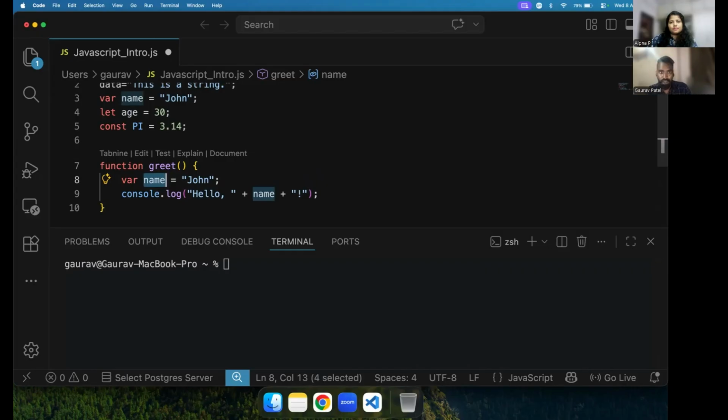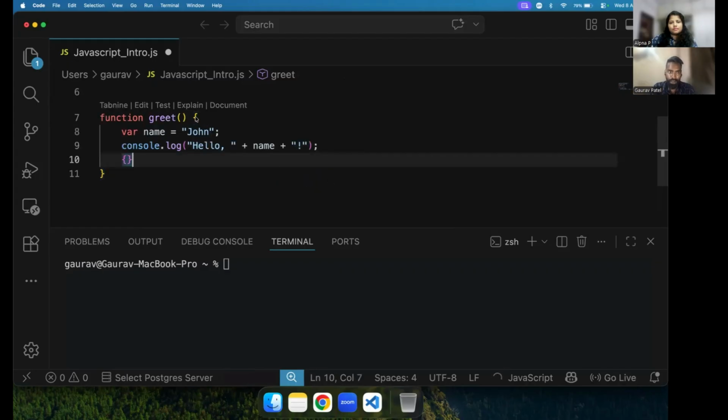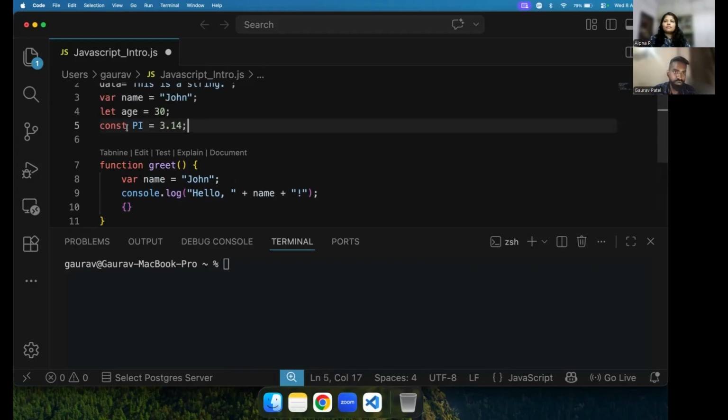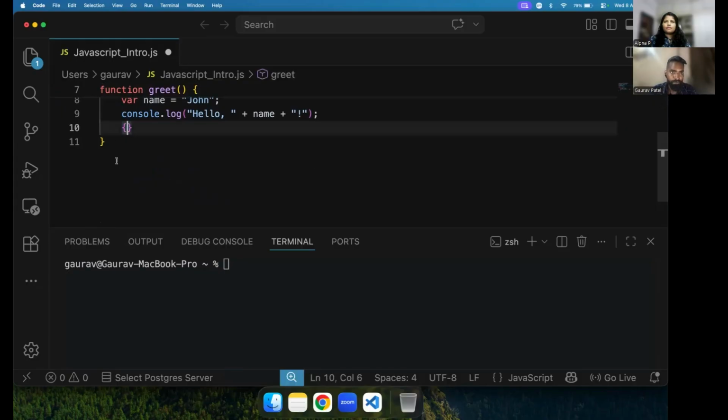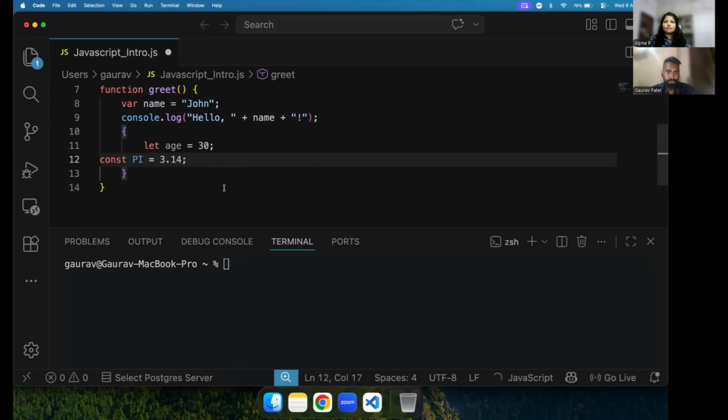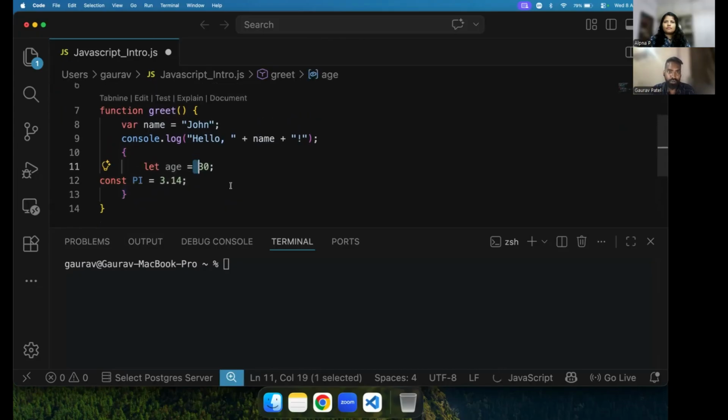First, we need to understand that anything which is having brackets like this is called a block of code. Okay, like a function, this is also a block of code. So if you are using this block, then those things are block scope. Take an example, if I am having these two inside this block, you can't access them outside of this block. This is due to what is called block scope.